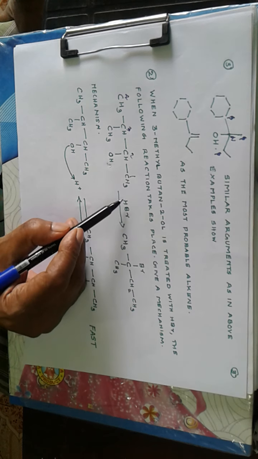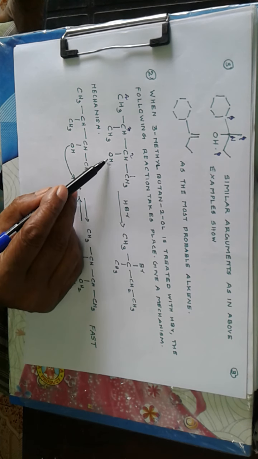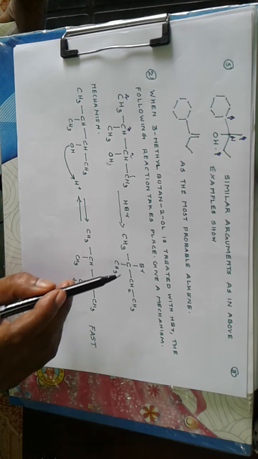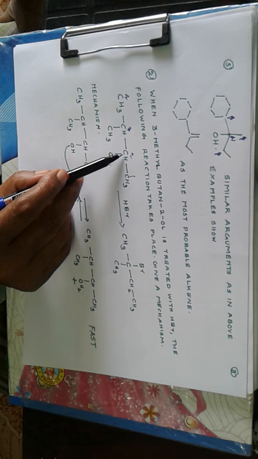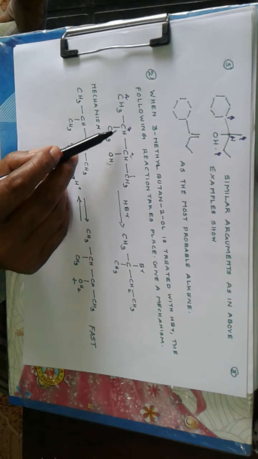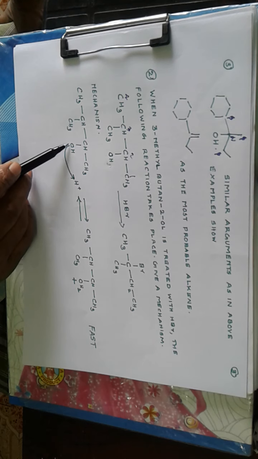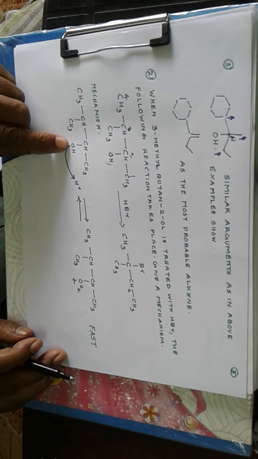Now the reaction is addition of H positive first to OH group, and the product expected is this one, that is bromine is not getting connected to this carbon but this carbon. Now first of all, H positive adds to OH giving OH2 positive. It's a first reversible reaction because OH group is less basic.